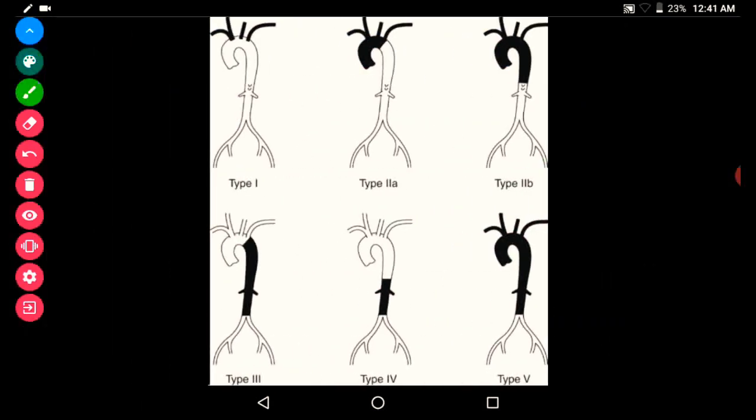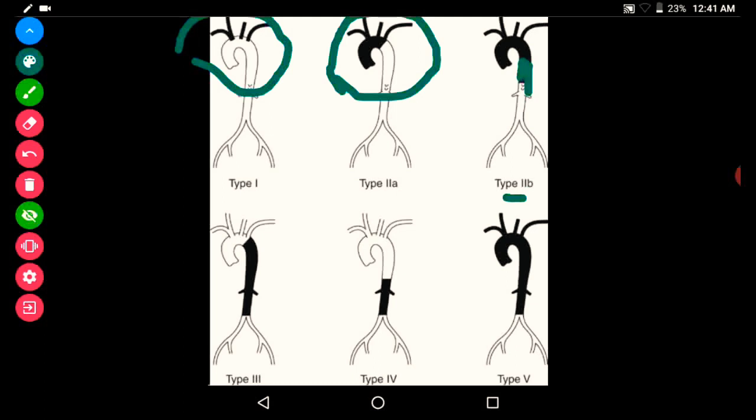Depending on the vessel involvement, we can divide this into five types. In type 1, there will be only involvement of the branches of the arch of aorta. In type 2, there will be involvement of the arch of aorta and also its branches. In type 2b, there will be involvement of the arch of aorta, its branches, and also the descending thoracic aorta.